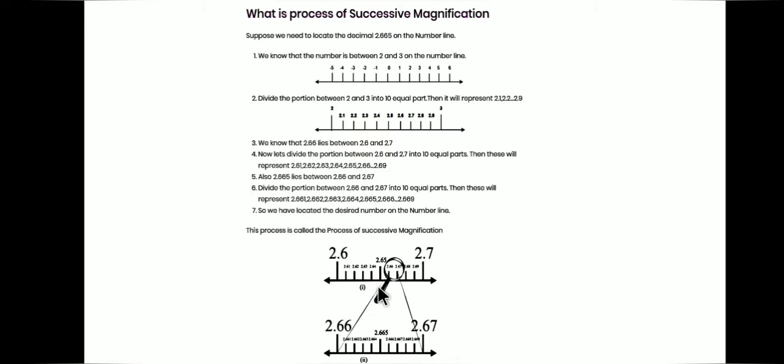Again we will divide the space between 2.66 and 2.67 into 10 divisions, and we will get the position of 2.665 between 2.664 and 2.666. Okay, so this is our required point. This point represents the decimal number 2.665. This method is known as successive magnification.